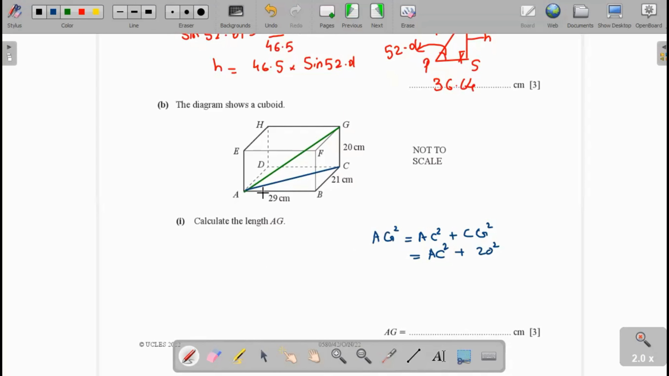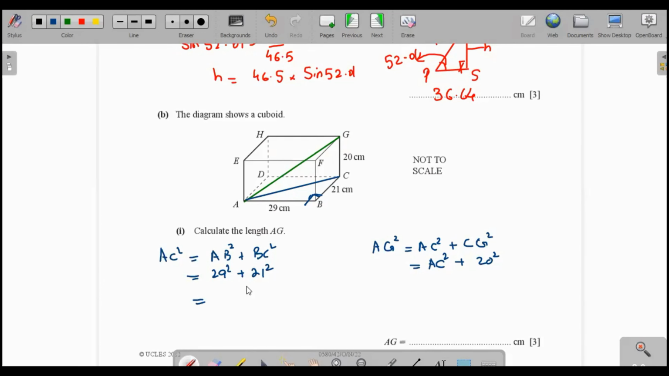Now we see that this is the right angle triangle ABC. You see here, AC square will be equal to AB square plus BC square. We use the Pythagoras theorem because this is a right angle triangle. Now AB square is 29 square, BC square is 21 square.